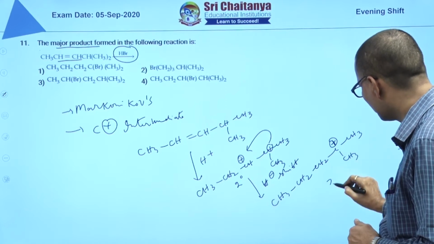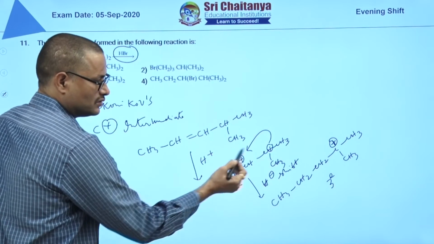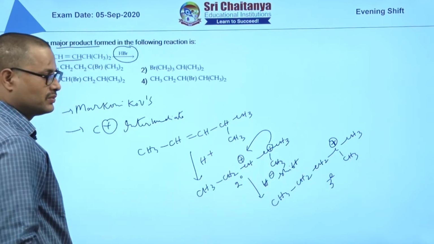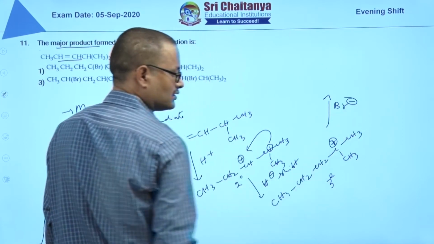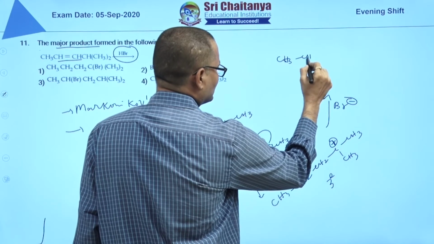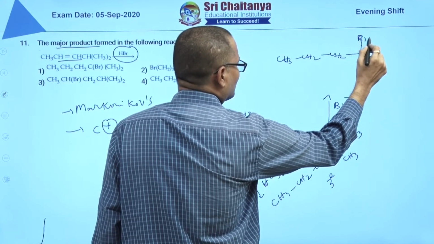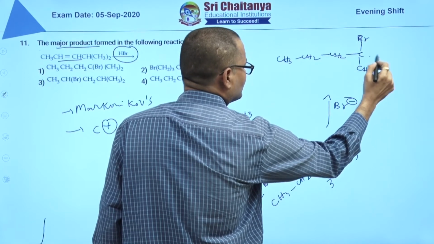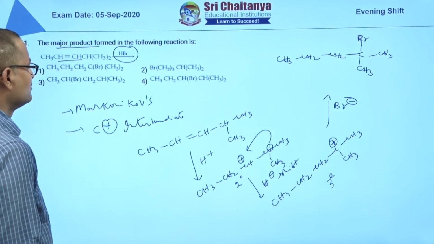Carbocation rearrangement will happen, secondary to tertiary. Now, in the next step, Br minus will attack. Br will attach at the electrophilic carbocation place, CH3, CH2, CH2. Once it is attached, you will get the product.